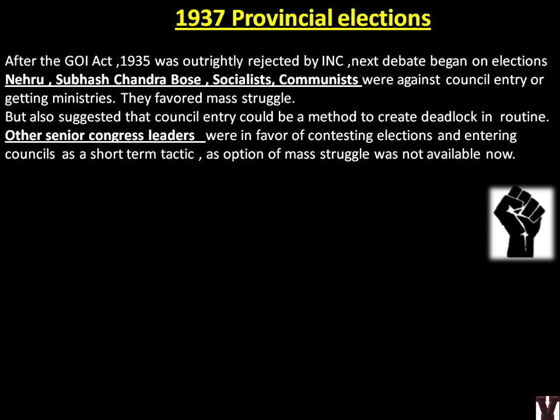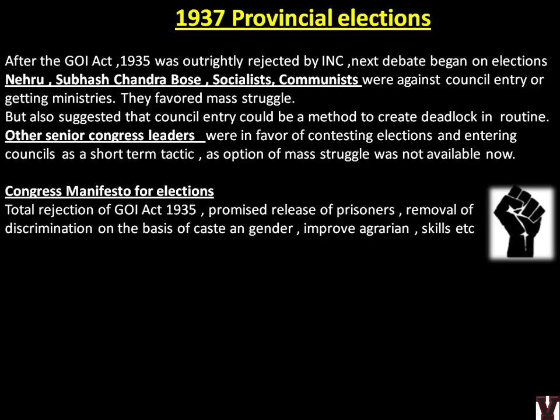So this is again the same thing. What we saw, the two visions, vision number 1 and vision number 3 actually. What we saw in the previous slide. Congress manifesto for elections. So what was the manifesto for INC at that time? Total rejection of Government of India Act 1935, promised release of prisoners. If you remember, in Gandhi Irwin Pact, only the ones who were non-violent were released, the others were not released. Okay, so these are the promises which INC leaders gave to the people. Everyone will be released, removal of discrimination on the basis of caste and gender, improve agrarian skills, etc.